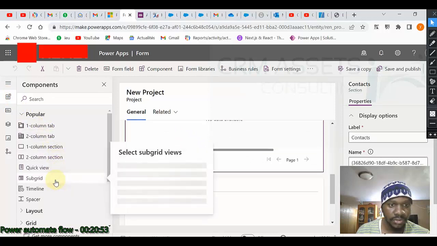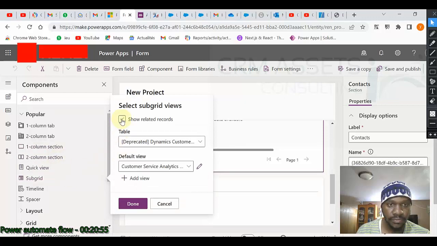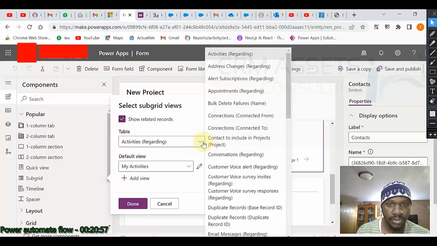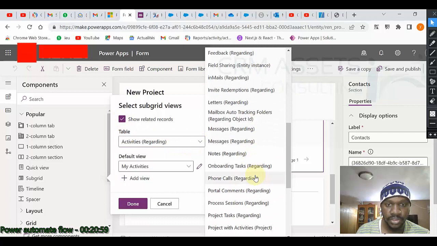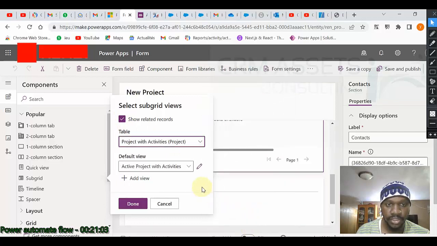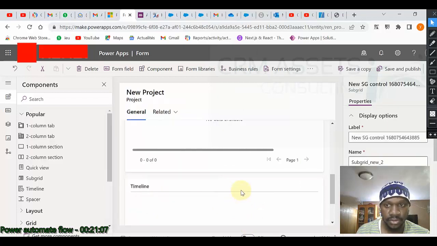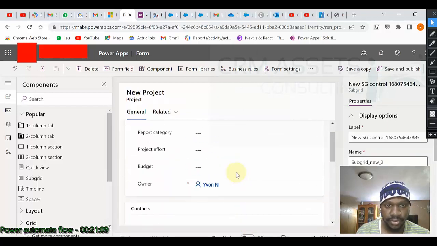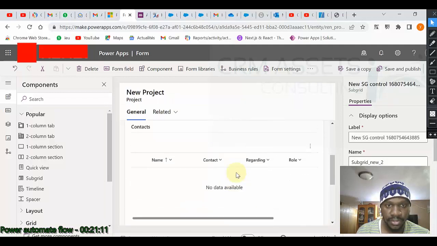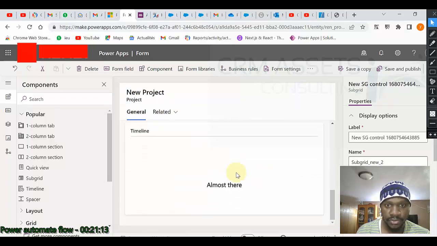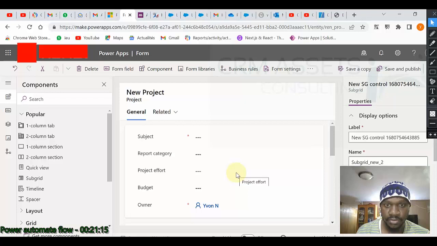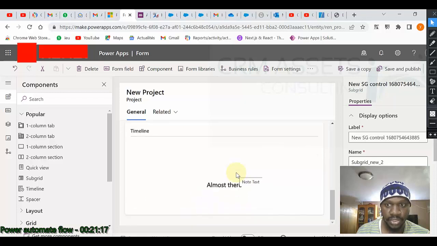I click on subgrid. I should be able to see project with activity. Yes. Click on done. Let us first make sure that we see it here. What is going on? It's a little bit slow. I should see it.